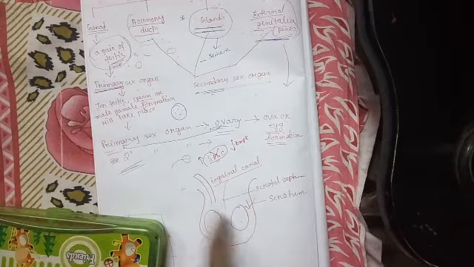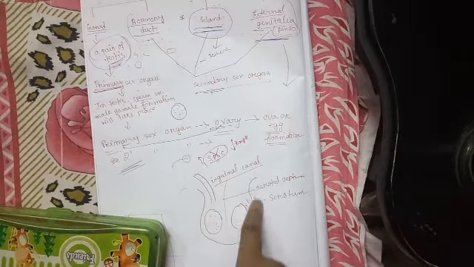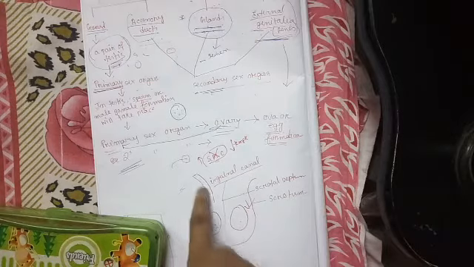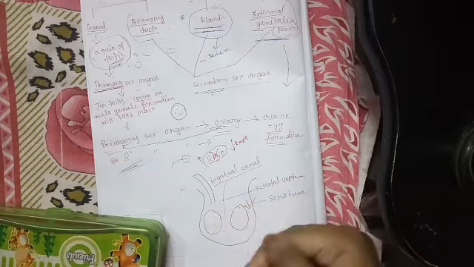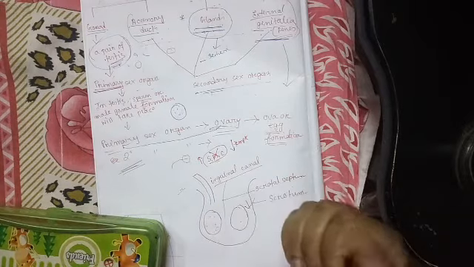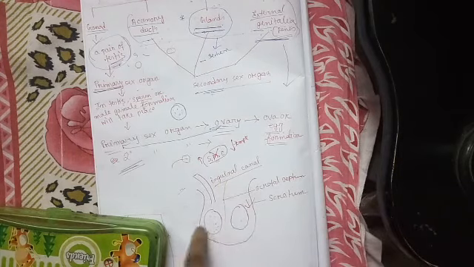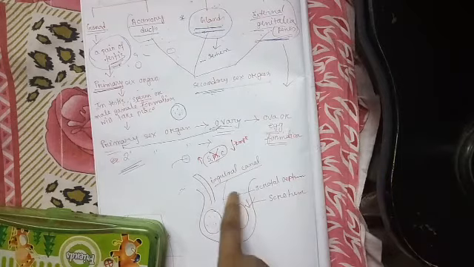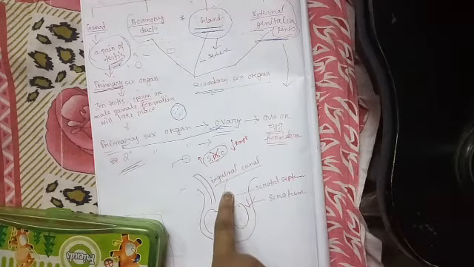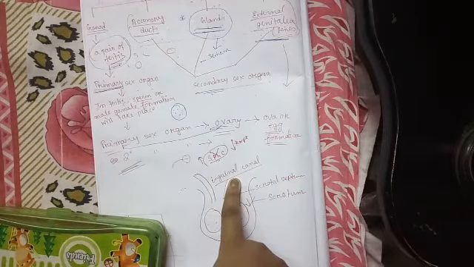So the two testes in the male remain suspended in a sac or pouch-like structure, present below the abdominal cavity, which is termed the scrotum or scrotal sac. This scrotal sac is partitioned into two halves by the scrotal septum, and the whole cavity of the scrotum is connected to the abdomen by means of the inguinal canal.